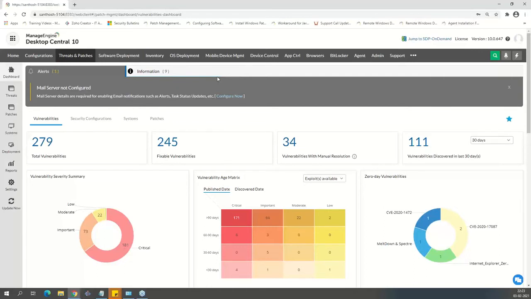As you guys know, this is a full suite product that I have. If you do not have several of the tabs that you see here, things like application control or threats and patches for vulnerability management, BitLocker management, if you don't see these options, probably it's because of the licensing or the version that you are on. So please make sure you get in touch with our support, or probably the person who is on our chat answering the questions. We'll let you know how to get